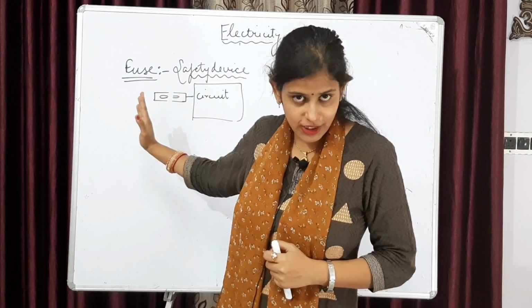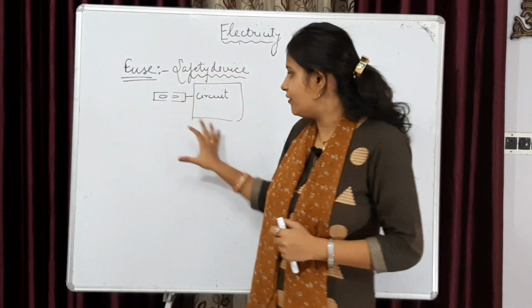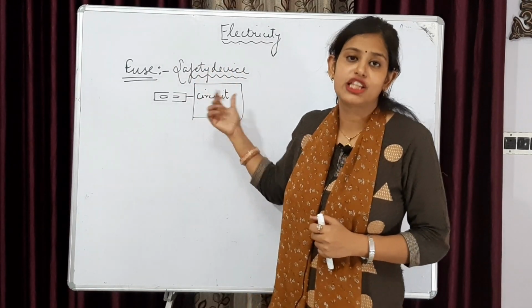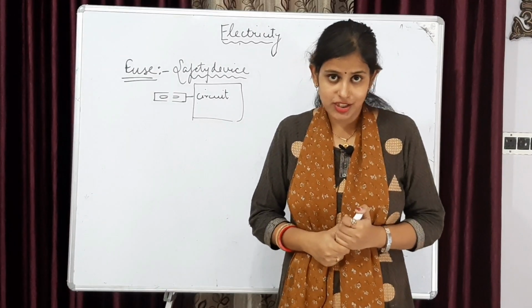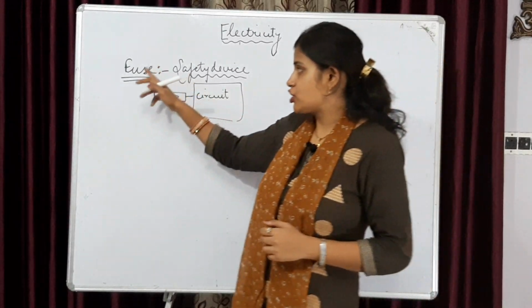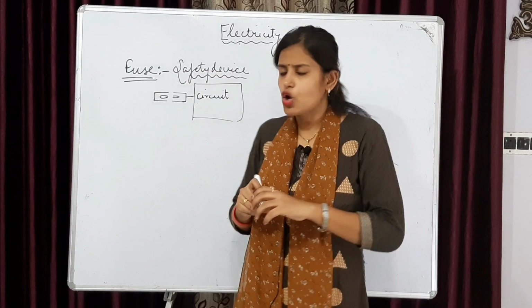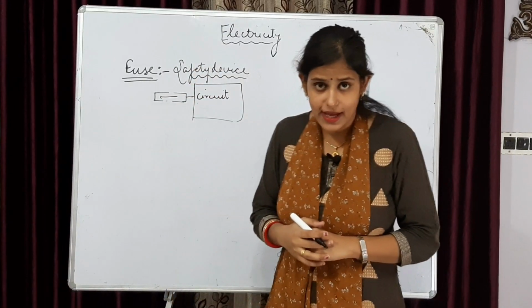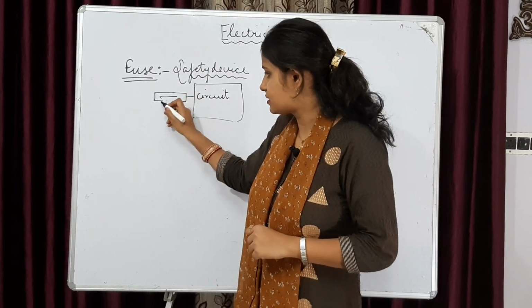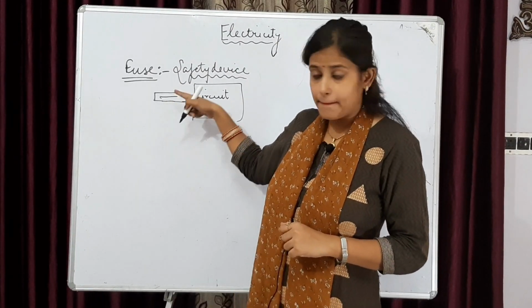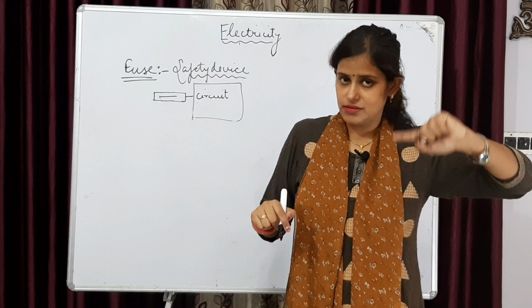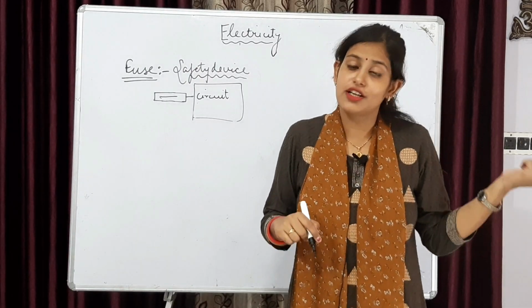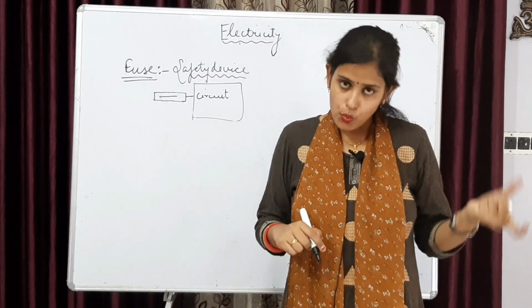Fuse wire stops that current, keeping all the devices safe, otherwise everything would have been fused. This is the function of fuse. There is a copper wire in the fuse, and as soon as current enters into the particular circuit, this fuse wire melts if the current is increased or the current is above the nominal value.